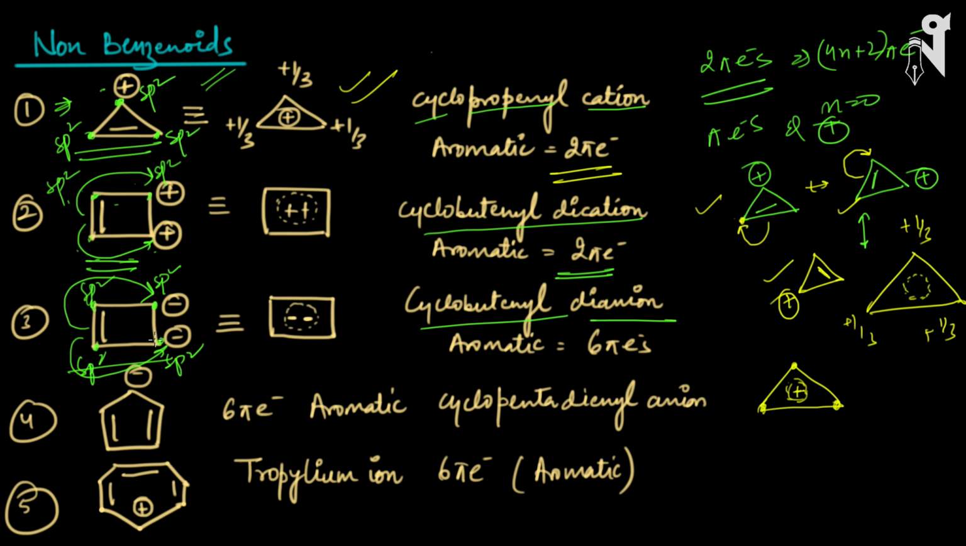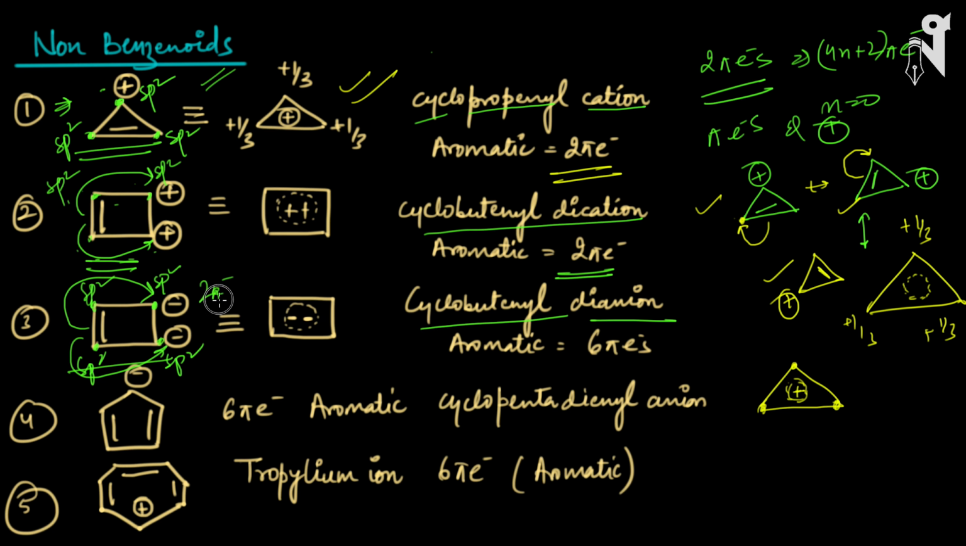Is it following Huckel's rule? Yes. 2 pi electrons here, 2 pi electrons due to this negative charge, and 2 pi electrons due to the double bond. So a total of 6 pi electrons are present, and hence it follows Huckel's rule. Now look at this. You have a double bond and a negative charge. This negative charge is nothing else but 2 pi electrons. So basically we have 6 pi electrons.